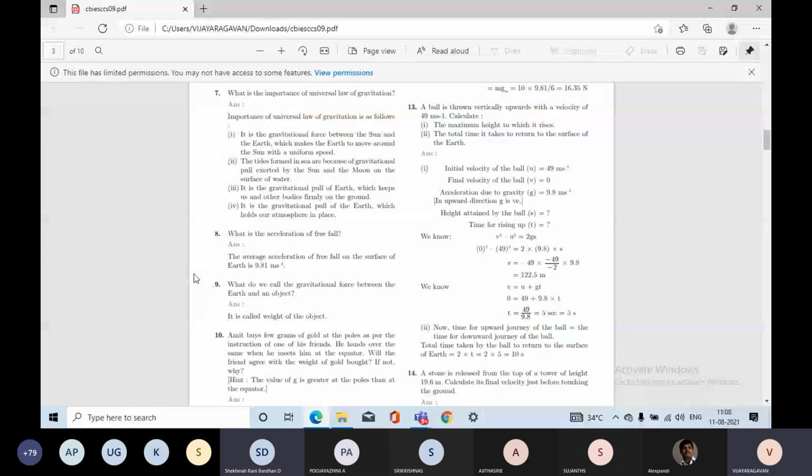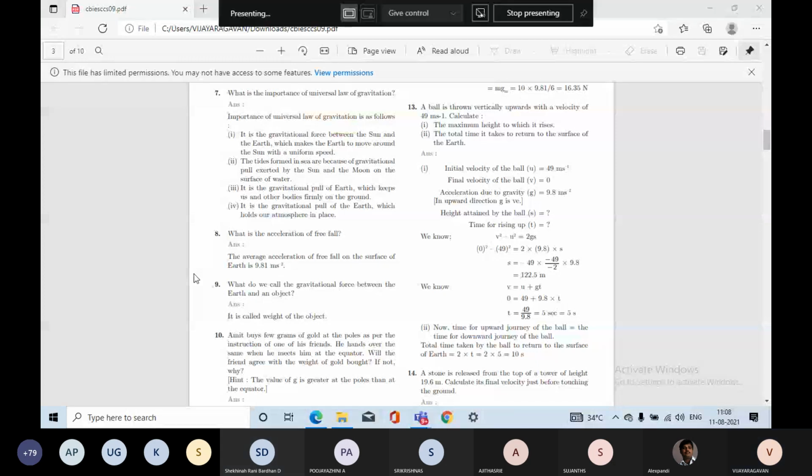Sir, value is not correct. Sir, minus 49 where? Value is correct. How does it come correct for you? So that means, sir, value is not correct. Sir, it comes like: if minus 49 square goes that side, it means 49 into 49 into 2 into 9.8.